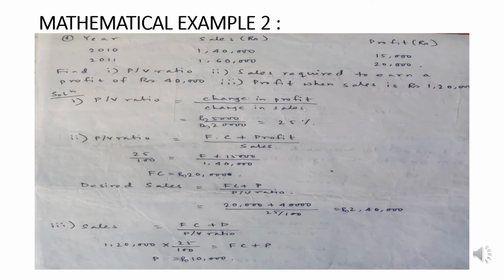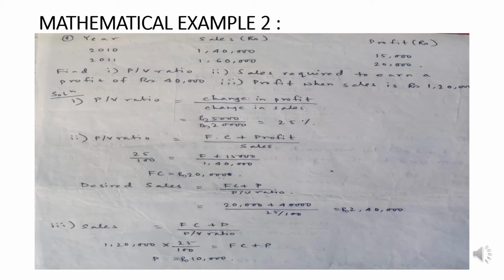Taking the fixed cost part constant right now, profit is basically, if we take any year, we are taking 2010 as example, I take the profit to be 15,000, which is already given to us, and the subsequent sales which has been given to us is 1,40,000. From here we can easily find out the fixed cost to be at 20,000. If you do the calculation for the 2011 year also, students, in the same particular way, you'll also find out that fixed cost for 2011 will also come at 20,000 only, and the value won't change.